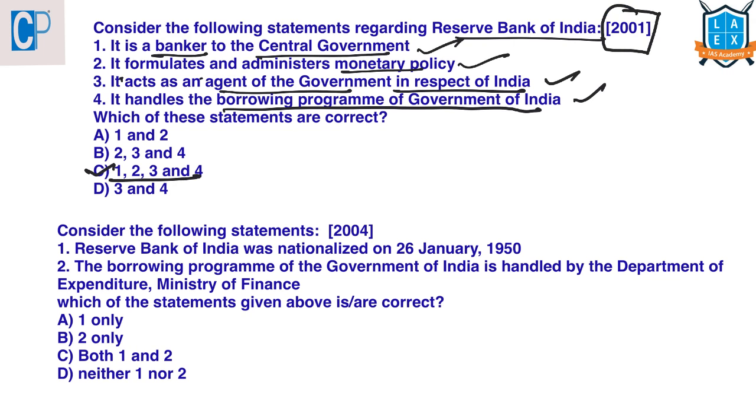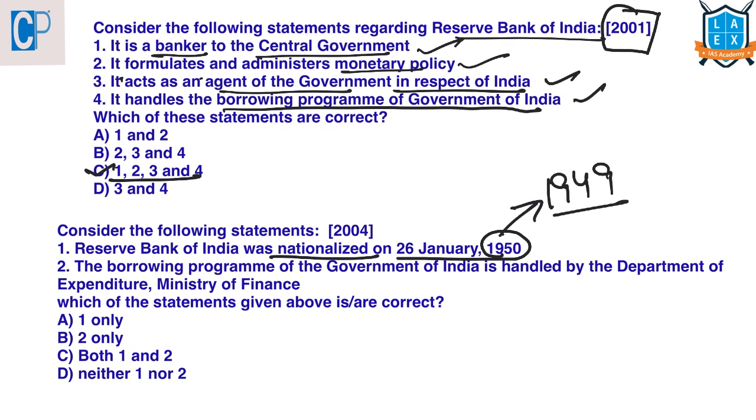And this question has appeared in 2001 UPSC Prelims. The next question is, consider the following statements. RBI was nationalized on 26th January of 1950. We have seen that it was nationalized in 1949, not 1950.